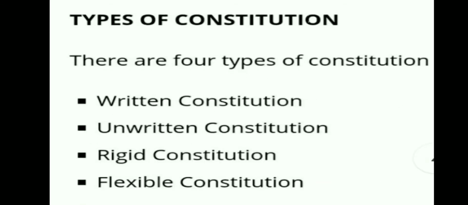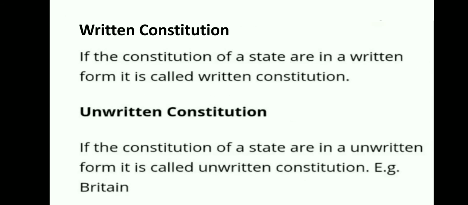Now we are going to discuss the types of constitution in different parts of the world. There are four types of constitution: written constitution, unwritten constitution, rigid constitution, and flexible constitution. Written constitution: if the constitution of a country or a state is in written form, it is called a written constitution.